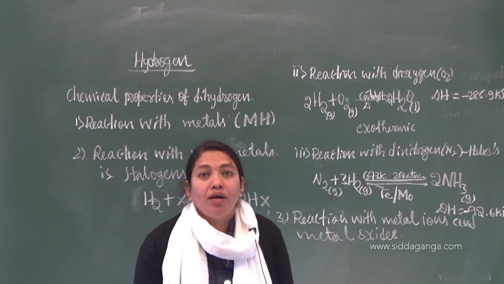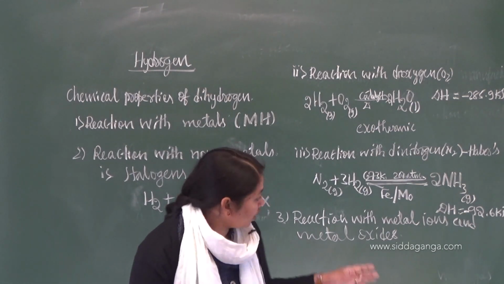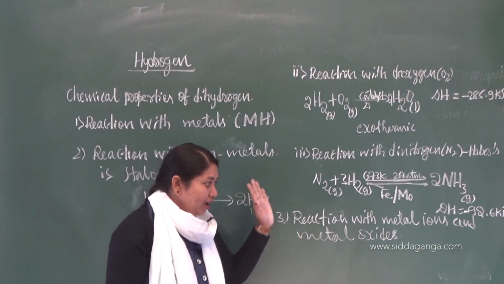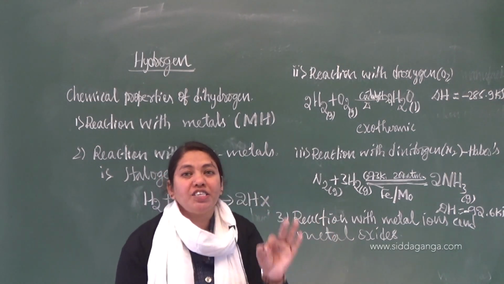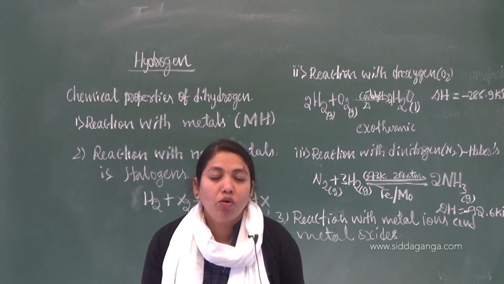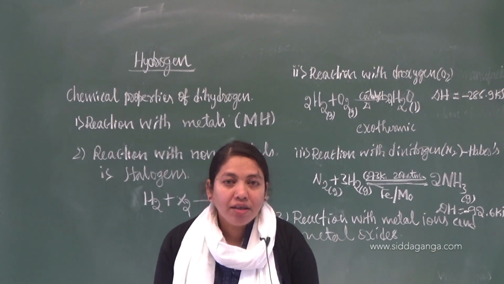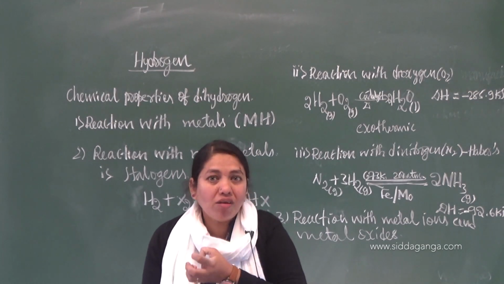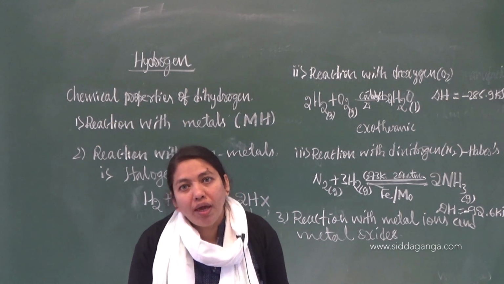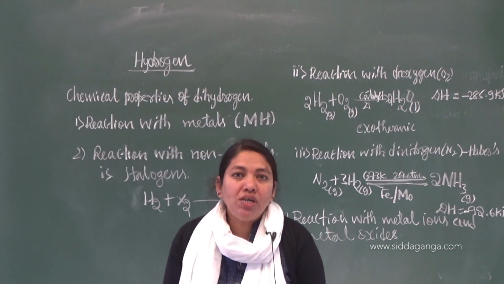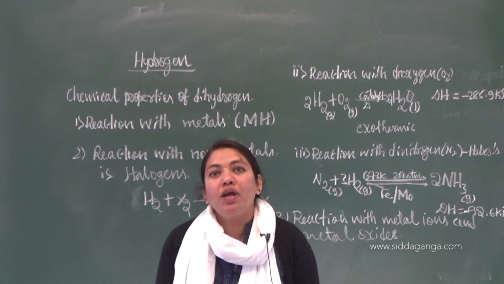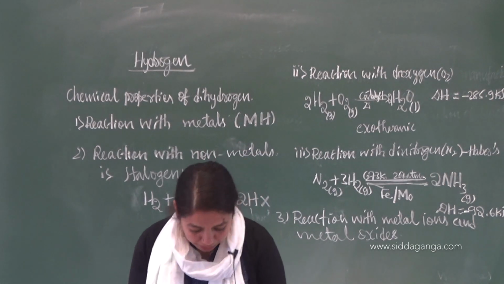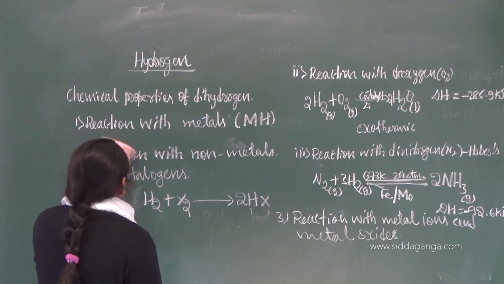So to show that dihydrogen is a very good reducing agent, you can write this chemical property. It reduces the metal ions and metal oxides to their respective metals. You know the meaning of reducing agent again. It will get oxidized itself and reduce others. That means it removes the oxygen from others. If there is no oxygen, it will add the electron. That is also the property of a reducing agent. You are going to learn this in redox reactions, a very important concept there. Now I will write that reaction.